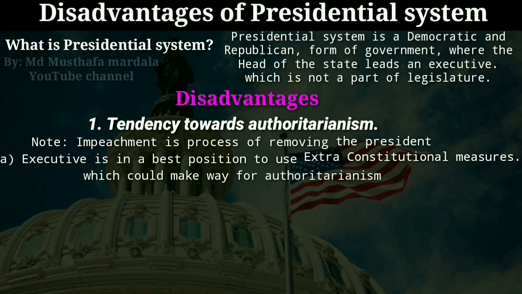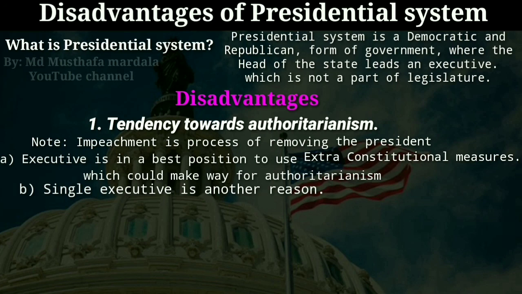Why? Because in the parliamentary form of government, just like the presidential form of government, the executive will be in the best position to use extra-constitutional measures to break the deadlock. But in the parliamentary form of government, there are two executives. One is the real executive, another is the nominal executive. One will be the head of the state and another will be the head of the government. So one executive can balance the activities or authoritarian tendency of the other executive.